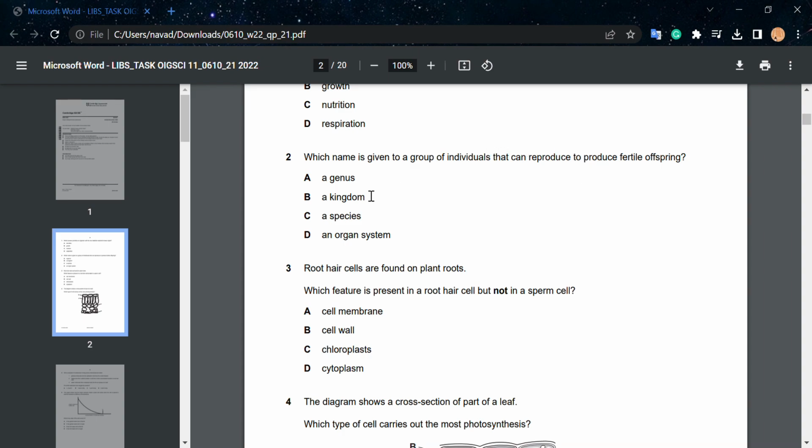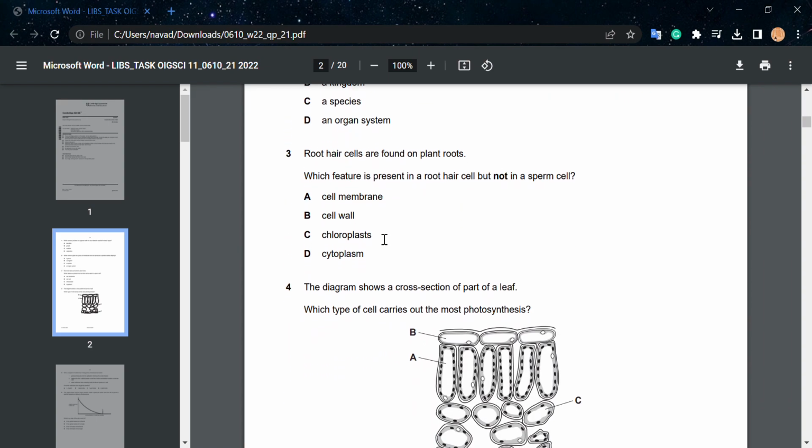A kingdom is a group of a particular type of organism. And C, a species in the binomial system is what is used to say that it can produce a fertile offspring. So our correct option will be C, a species. Well, we can completely rule out D because it makes absolutely no sense. It has no relation with the question whatsoever.